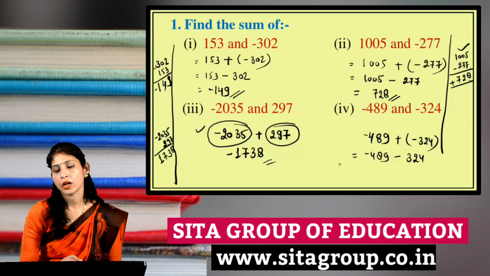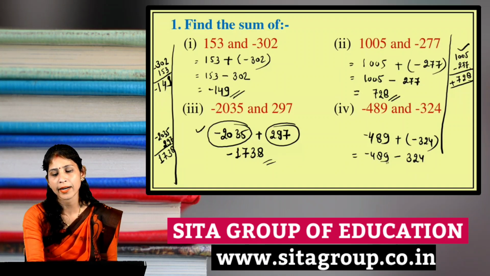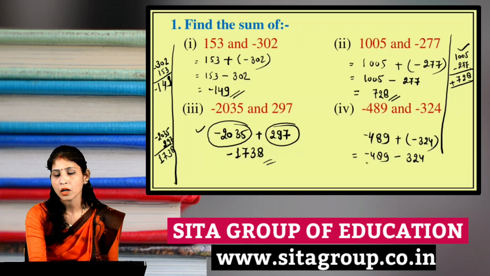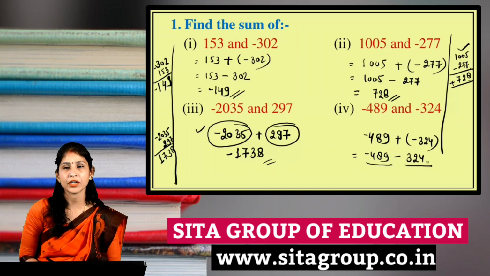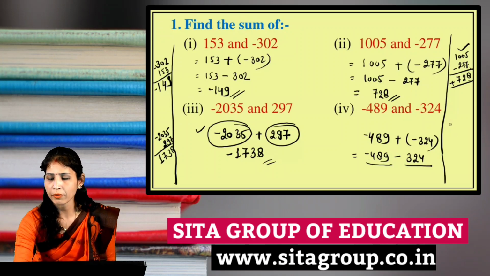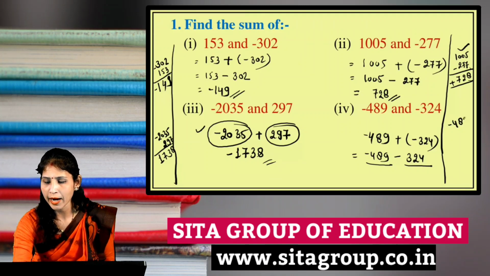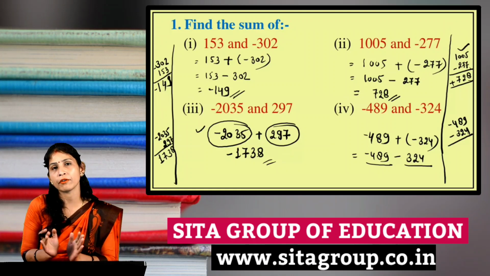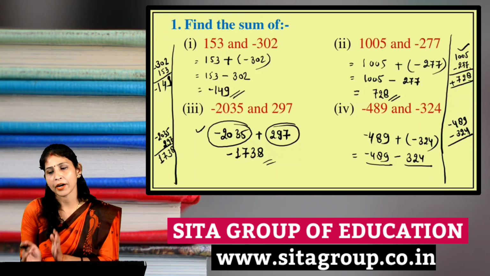Okay, now see here minus 489 is given and minus 324 is given. Both are negative integers, so we will just add them, because I had told you that when both numbers are either negative or positive, then we always apply the addition rule.